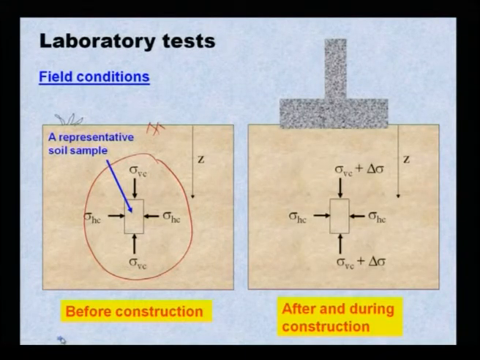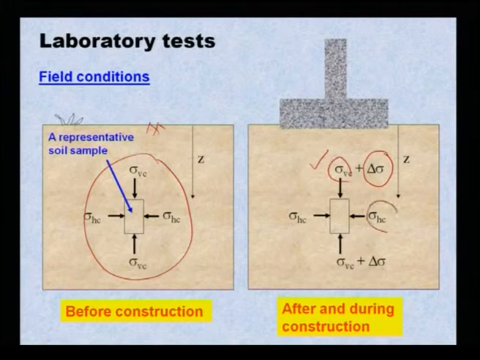This is before construction. After construction, there is an increase in stress: this is your overburden because of the soil, and this is your lateral, and this is your increase in stress after construction of the footing.